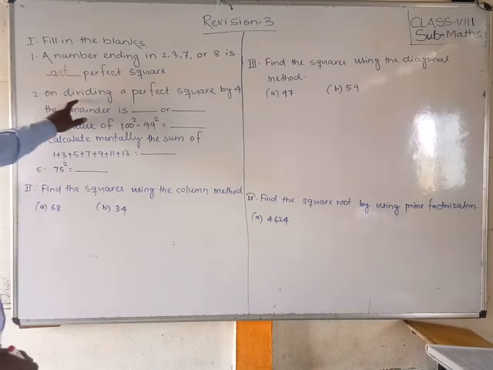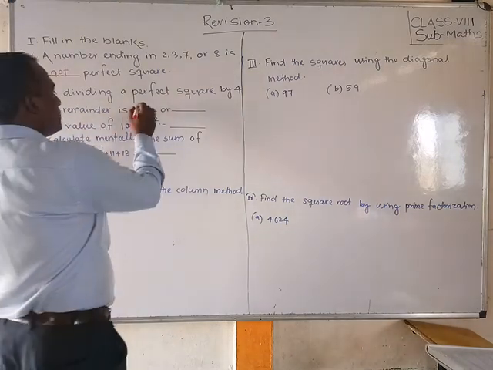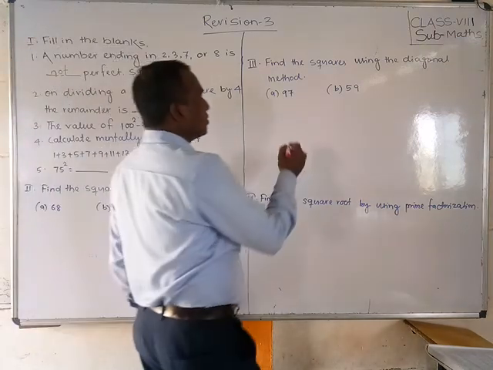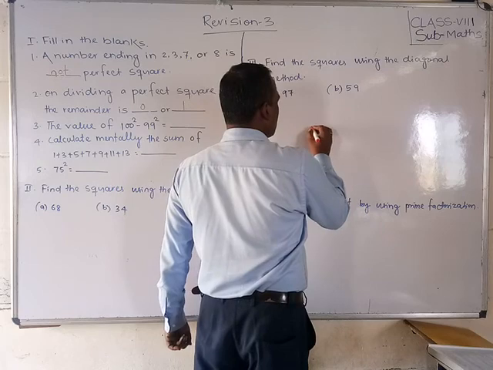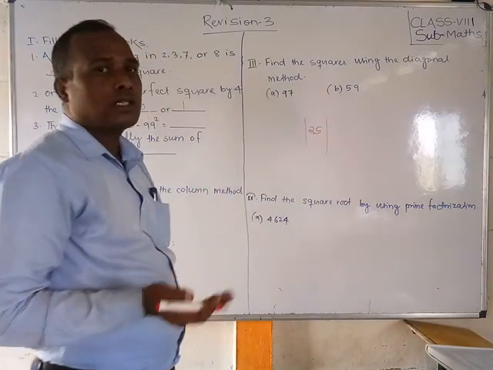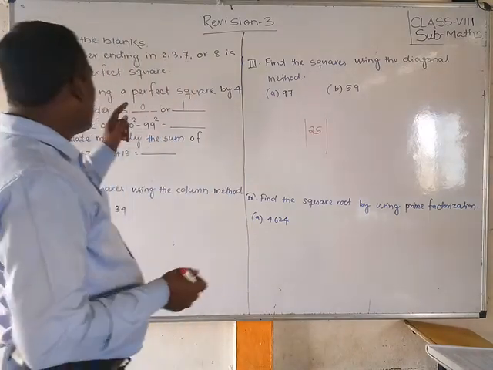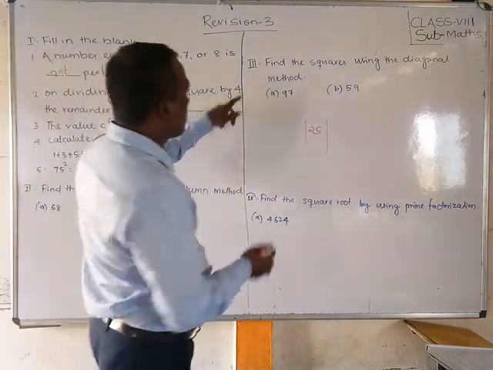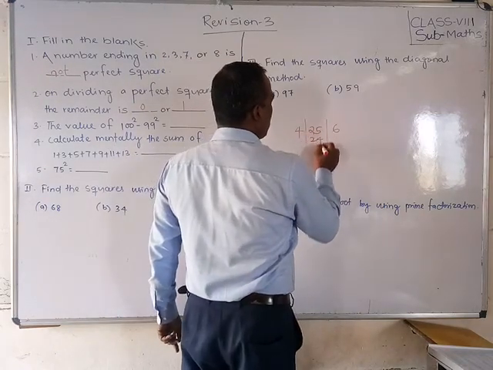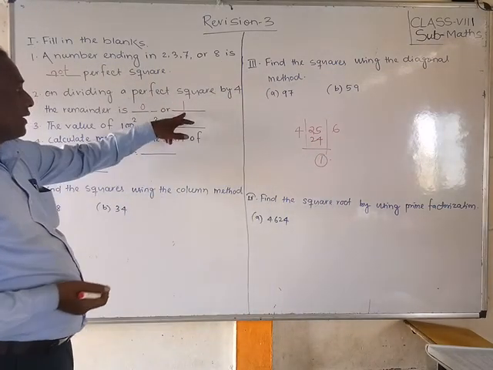Second, on dividing a perfect square by 4, the remainder is what, students? 0 or 1. Suppose 25 is a perfect square number. Yes or no? 5 square is equal to 25. What is that telling? If you divide a perfect square number by 4, 4 sixes are 24. Remainder is 1. So I told you, either remainder 1 or 0.